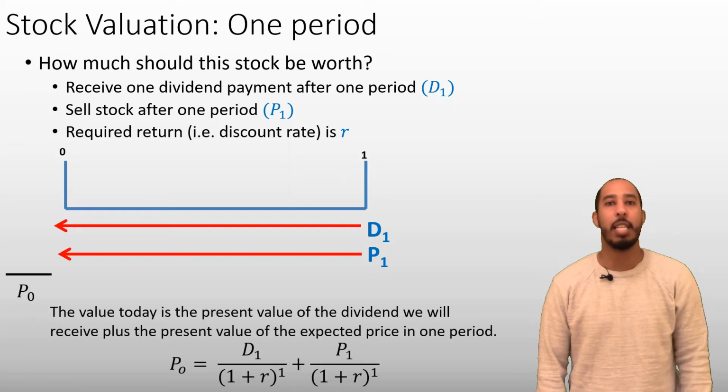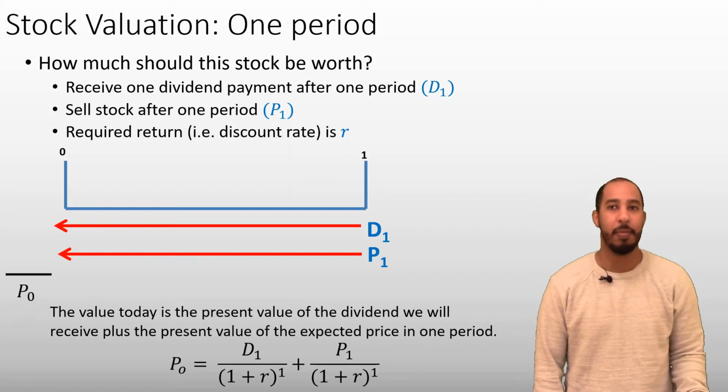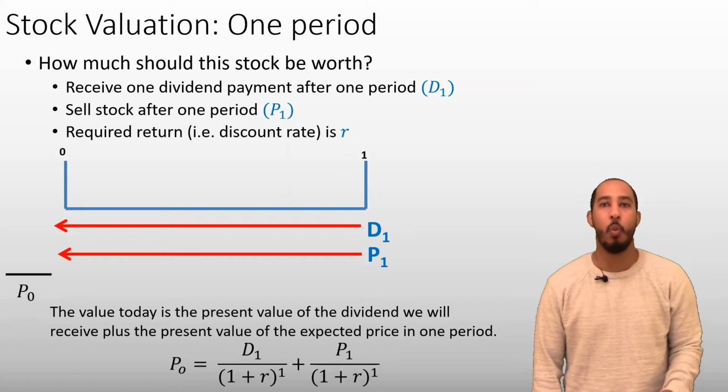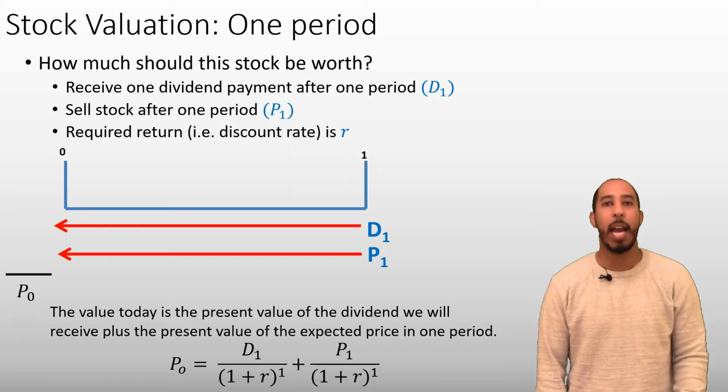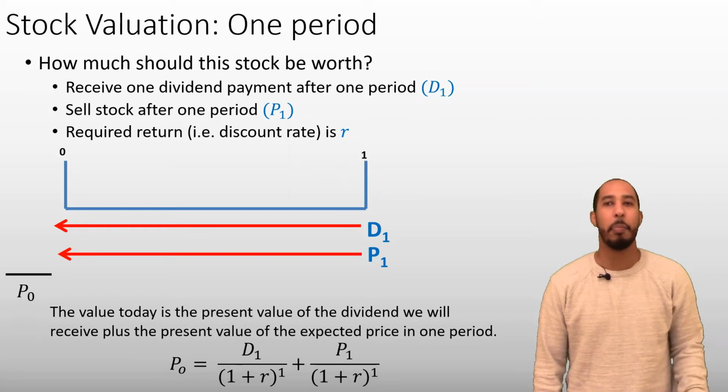If we get the dividend D1 at time 1, we need to find out what that is worth today. And the same thing for the price we sell it for, P1. We receive P1 when we sell, and we need to find out what that P1 is worth today. So the value today of this stock is just the present value of the cash flows we expect to receive. Let's throw some numbers into this.